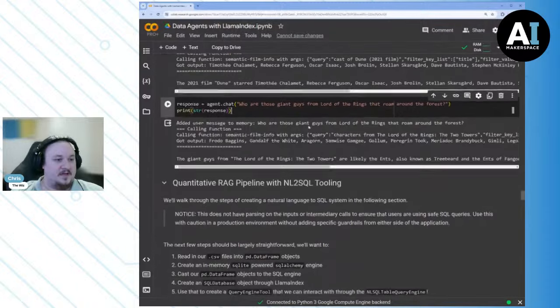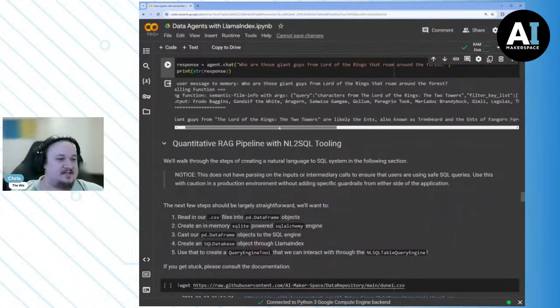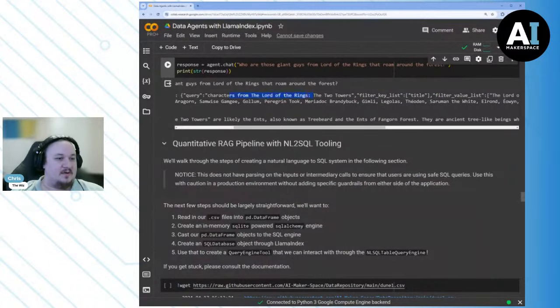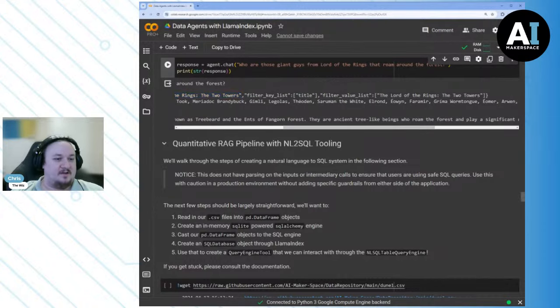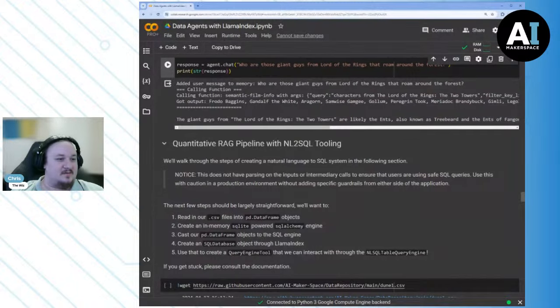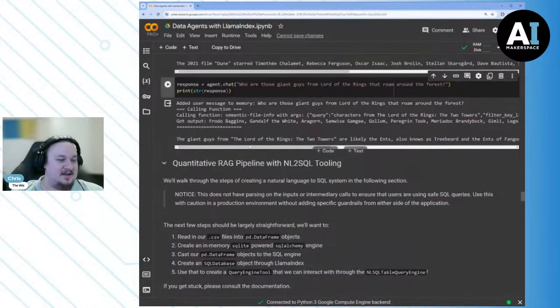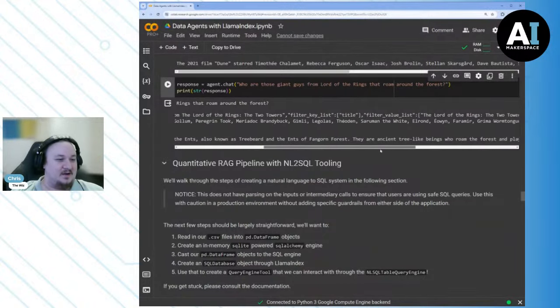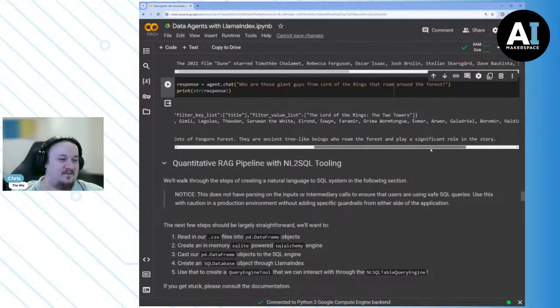Let's go. And then we can say, who are those giant guys from Lord of the Rings that roam around the forest, right? So in this case, again, we're going to use that semantic film info tool. We're going to say characters from Lord of the Rings, The Two Towers. We're going to filter it on the title and the Lord of the Rings, Two Towers. And then we're going to get a bunch of dope characters, right? One of the characters that we're going to get is Treebeard, right? And so the giant guys from Lord of the Rings, The Two Towers are likely the Ents, also known as Treebeard and the Ents of Fangorn Forest.